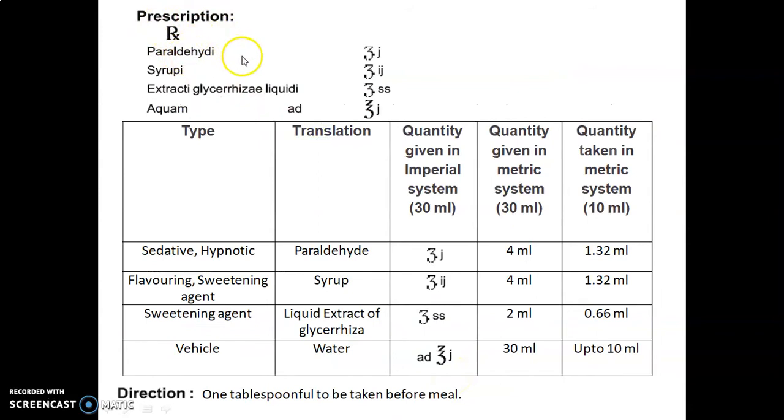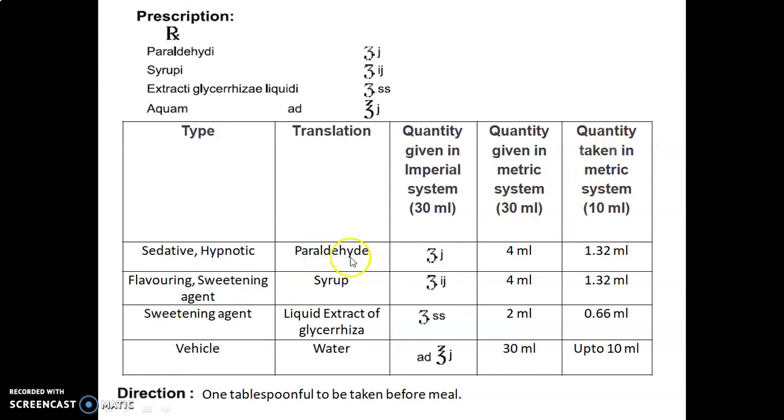Prescription, which is given in Latin terms. Now let's discuss the formulation table in detail. First, the ingredients, category or use of the ingredient, translation meaning the name of the ingredient, quantity given in the imperial system for 30 ml, quantity given in the metric system for 30 ml, and quantity taken in the metric system for 10 ml.